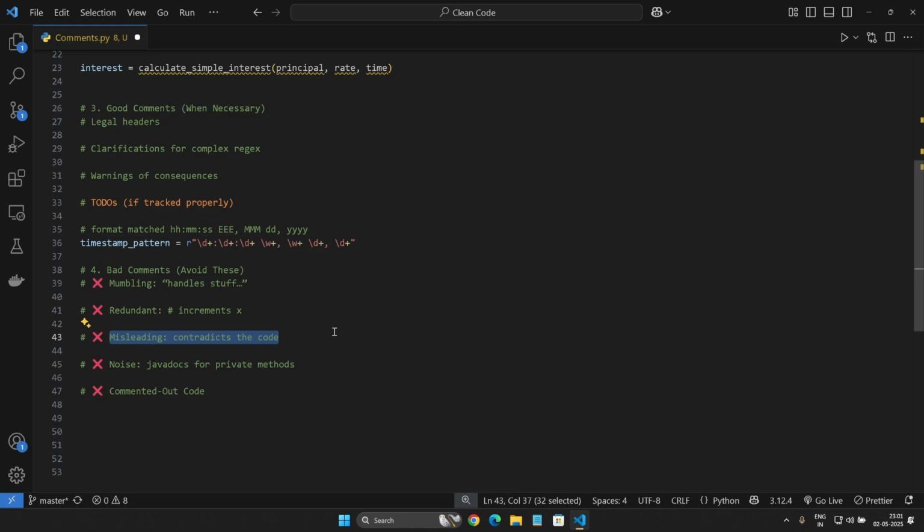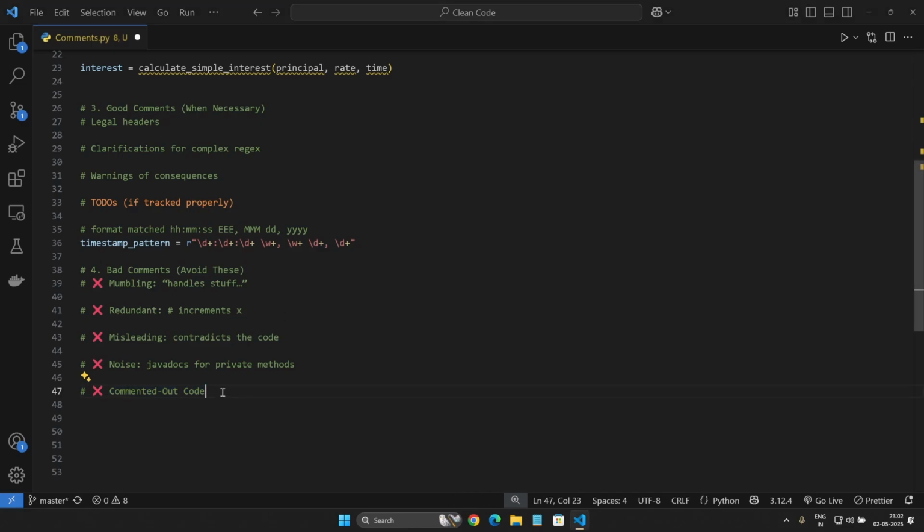Sometimes comments are misleading or contradict the code, or add noise, like Javadocs for private methods, or in Python code just mentioning that this is private code. These are extra noise because the way we write the function should be self-explanatory. And the most important part is commented-out code. We should never ever have dead code in our application.